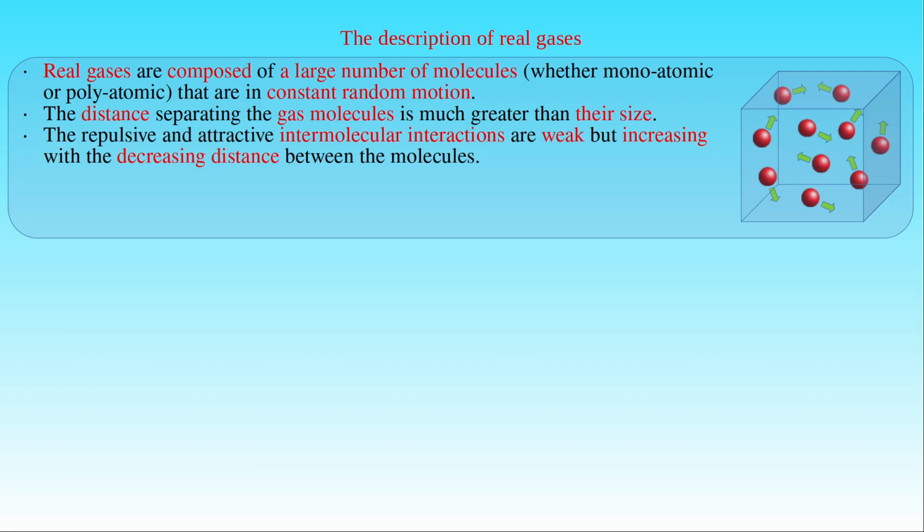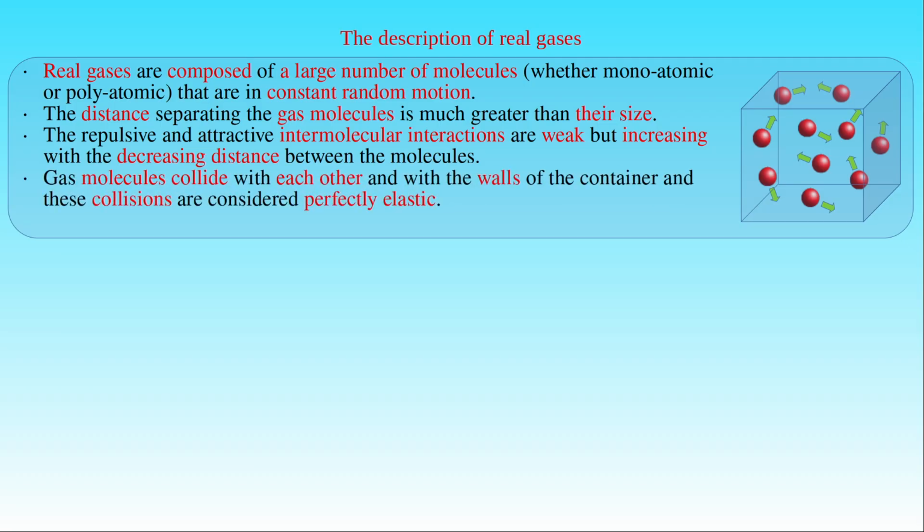Gas molecules in random motion collide with each other and with the walls of the container, and these collisions are considered perfectly elastic. This means that a small fraction of the gas particles is always interacting strongly, that is, colliding. The nature of the collisions is determined by the intermolecular interactions, that is, the repulsive and attractive forces between the colliding partners. The pressure of a gas arises from molecules striking the walls of the container.